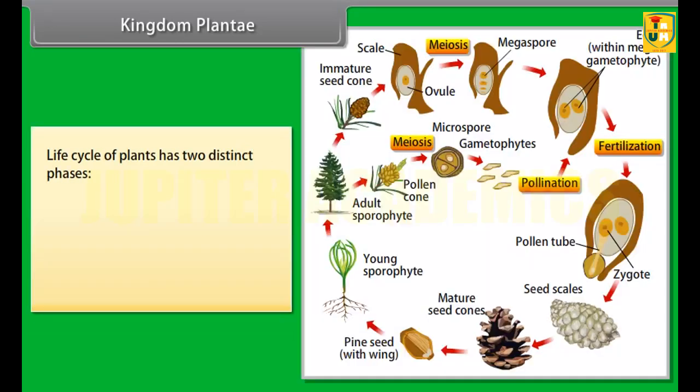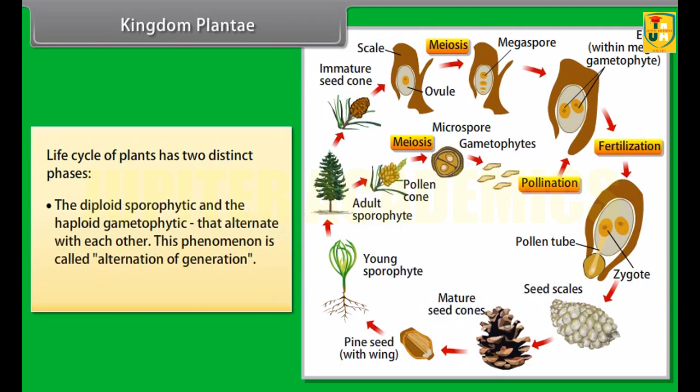The life cycle of plants has two distinct phases, the diploid sporophytic and the haploid gametophytic, that alternate with each other. This phenomenon is called alternation of generations.